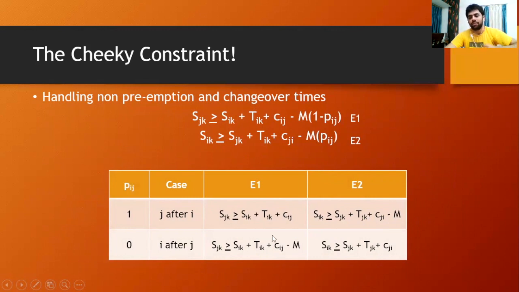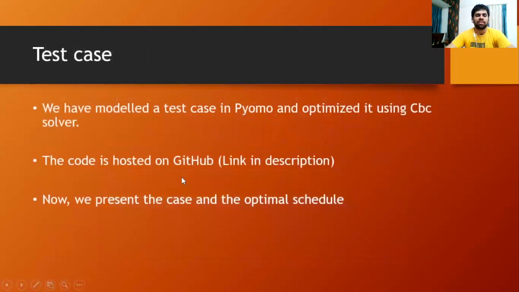The E1 constraint becomes redundant, and E2 is similar to what we saw in E1 when Pij was equal to 1. So we have defined all the constraints, all the variables, all the parameters. Now let's get to our test case. We have defined a problem here, and we are going to solve it using the library Pyomo and a solver named CBC.